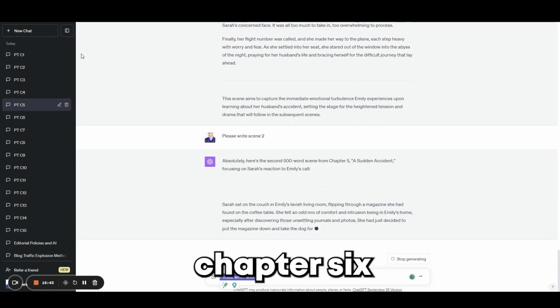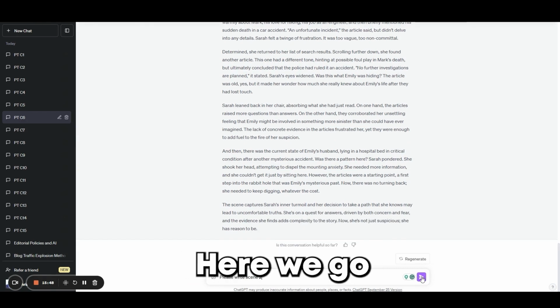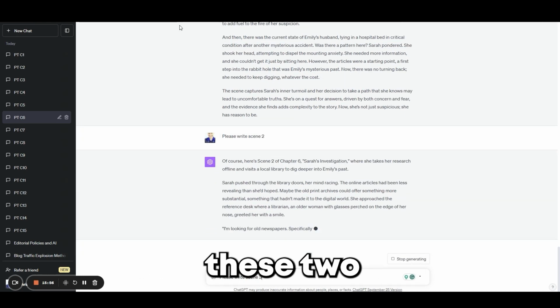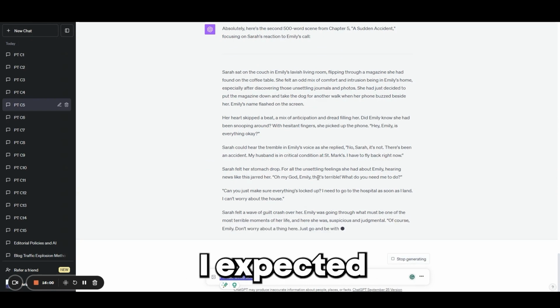Let's go over here to chapter 6. It's almost done, and we're going to get it to, here we go, scene 2, scene 3. This is like perfect. The coordination between these 2 tabs, these 2 chapters, is actually going very, very well. Better than I expected, to be honest.